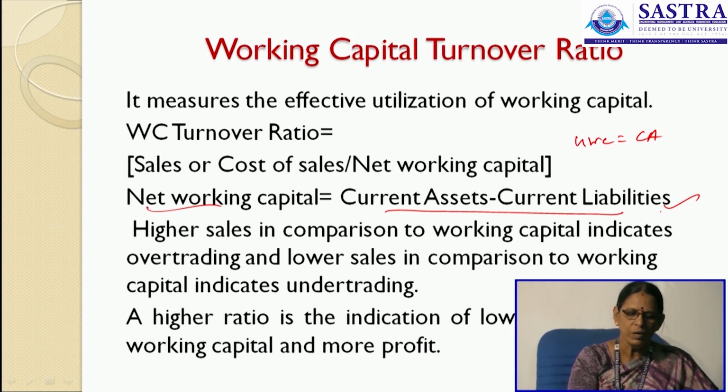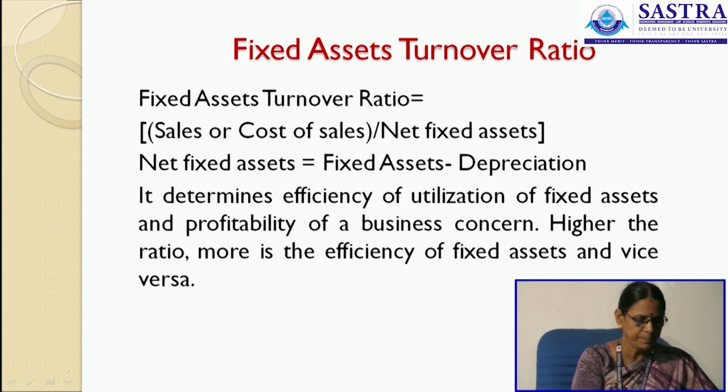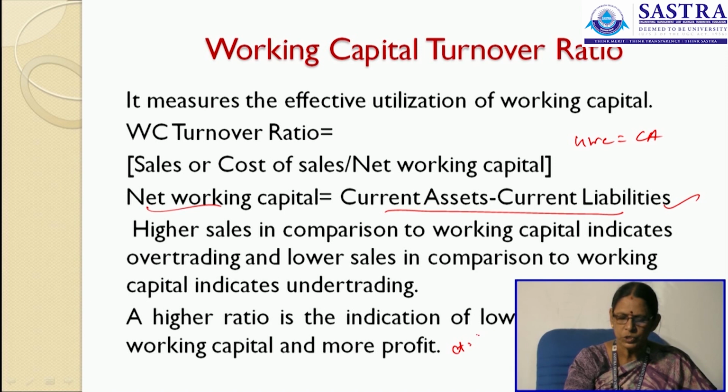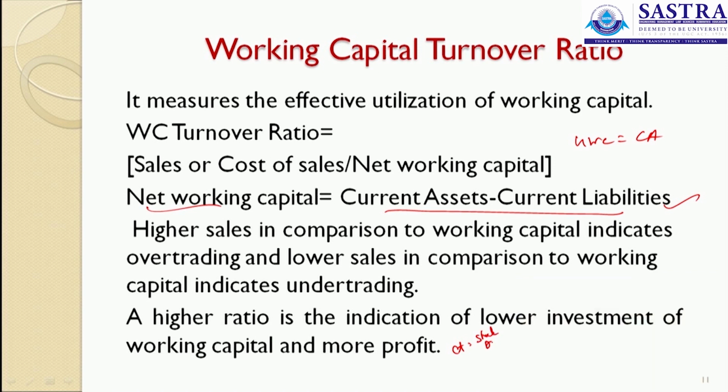Now, what does this current assets mean? See to it, the current assets will mean stock, debtors, bills receivable, cash, bank, prepaid expenses, outstanding incomes. So, all these are said to be the current assets.